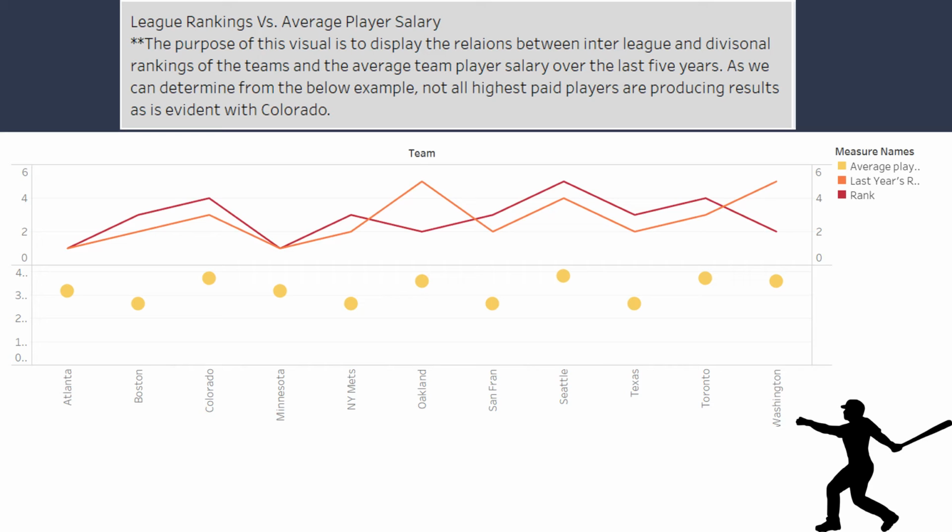Colorado is an example of one of these. Here you can see that they hold one of the highest average salaries per player. However, looking at the lines above, you can see that they actually dropped in ranking between the years. As an executive leader, this would help show that dollars are being spent perhaps not producing proper results.